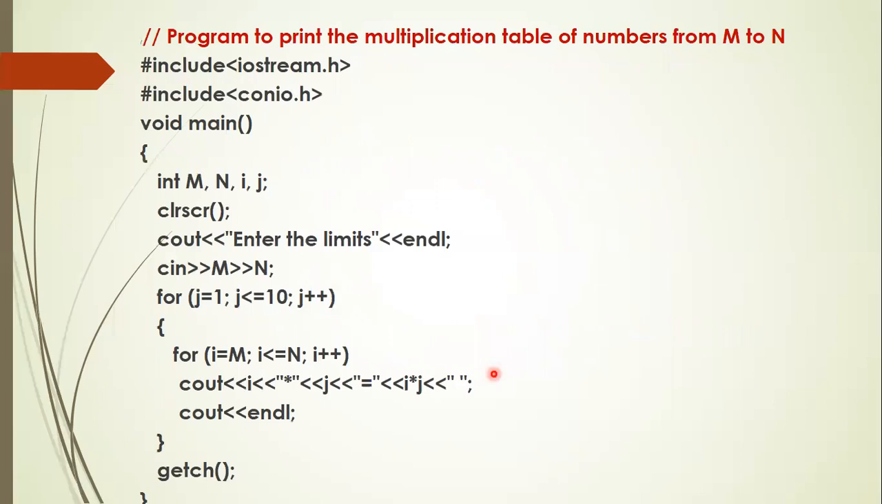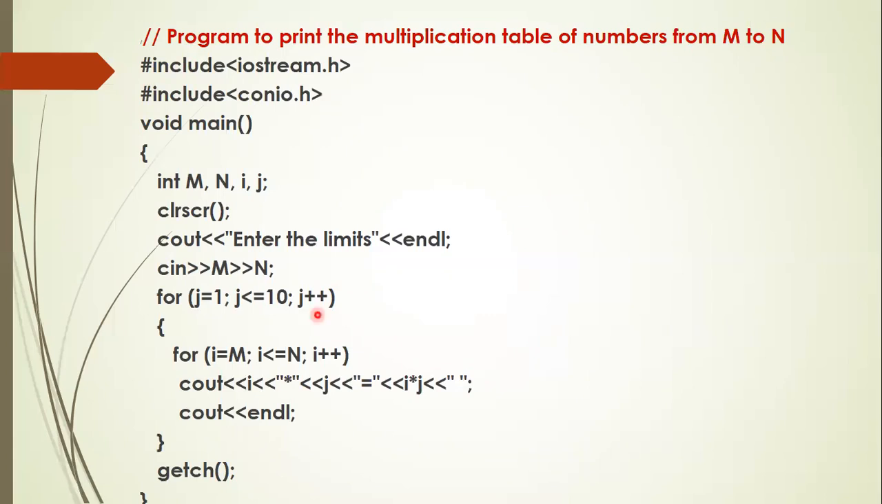The last one is to print the multiplication table of numbers from m to n. So m is the lower limit and n is the upper limit. For example, if for m you give 5 and for n you give 10, then it prints the multiplication table of all the numbers from 5 to 10. 5 into 1 equal to 5, 5 into 2 equal to 10, 5 into 3 equal to 15, like that. 6 into 1 equal to 6, 6 into 2 equal to 12, like that. You print the tables for 5, 6, 7, 8, 9, 10. So you can use any value for m and any value for n. Suppose m equal to 2 and n equal to 10, it prints all the multiplication tables from 2 to 10.